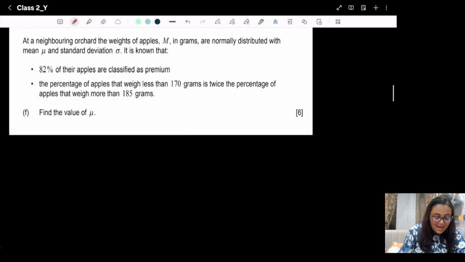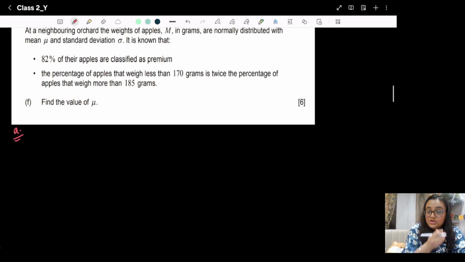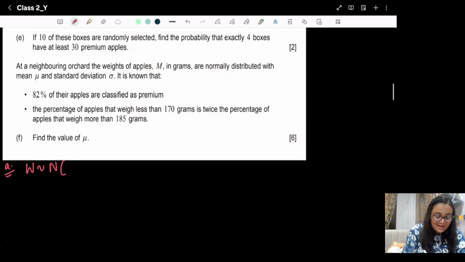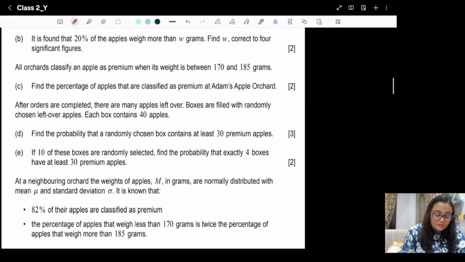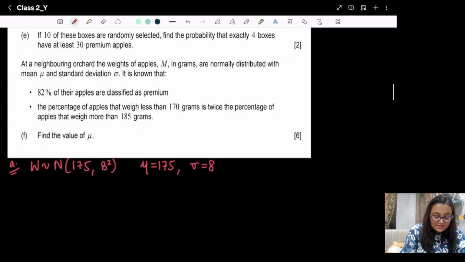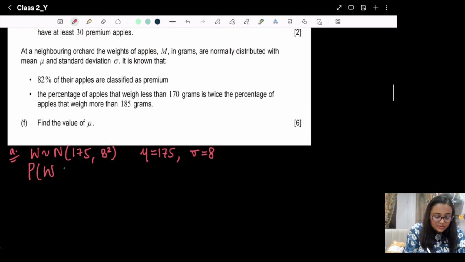In the A part, it's a long question, so please see carefully that here the random variable is nothing but W. W is distributed as the normal distribution, mean is 175 and the variance is 8 squared. That means mu is 175 and standard deviation is 8. So what we need to find out is the probability that a randomly chosen apple weighs less than 170 gram. That means we need to find W less than 170 gram. Again we will go to the normal.